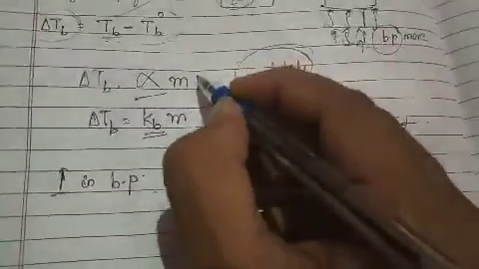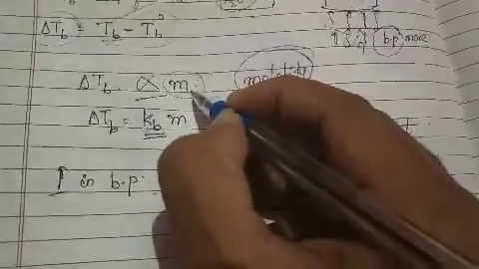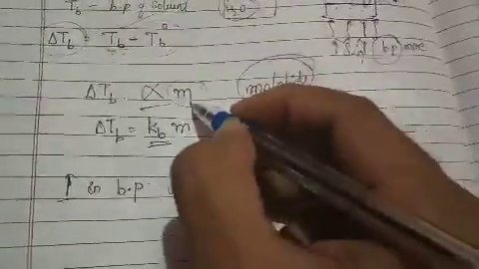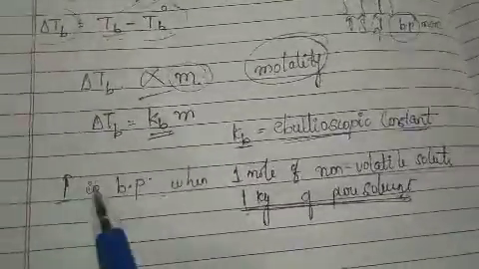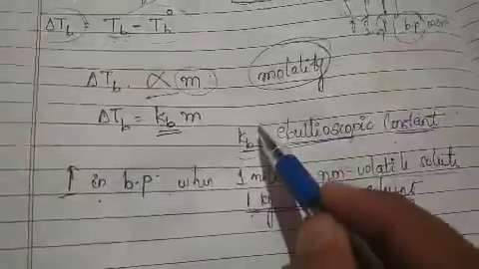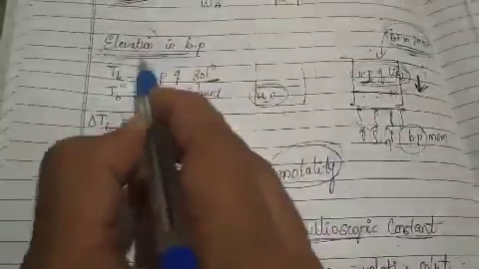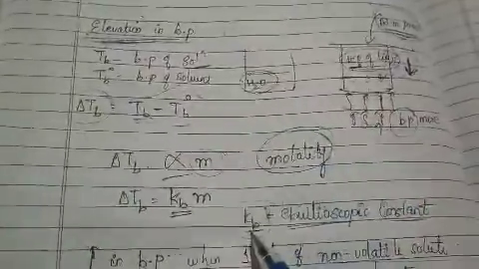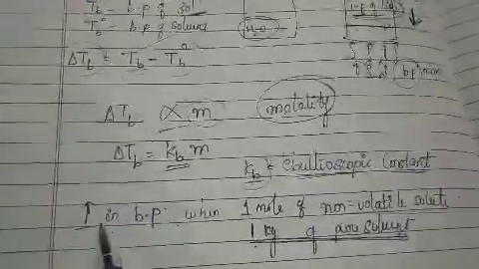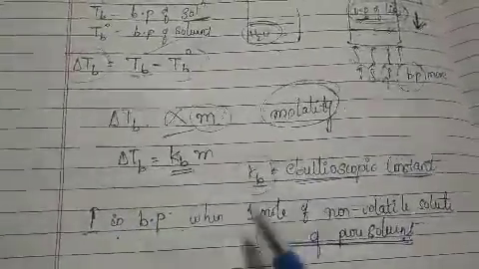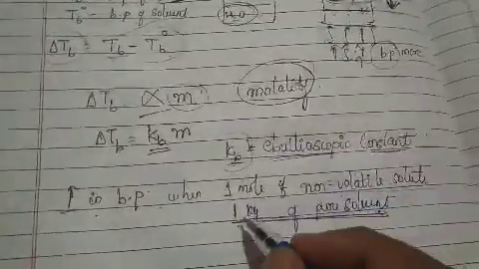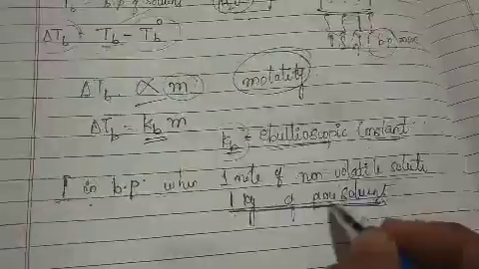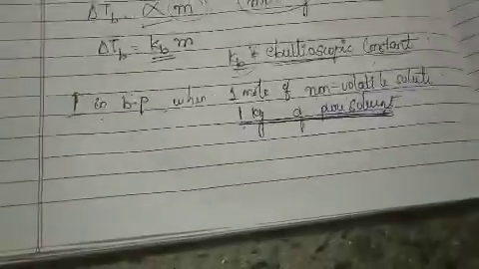Why? Because we have used the word molality. If you remember its definition, it is the number of moles of the solute to the weight of the solvent in kg. So that is the reason we define the ebullioscopic constant as elevation, because it is only observed when you add the solute: the increase in the boiling point observed when 1 mole of a non-volatile solute is dissolved in 1 kg of pure solvent.